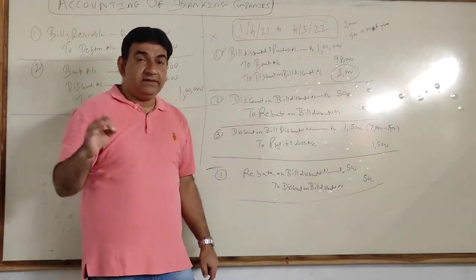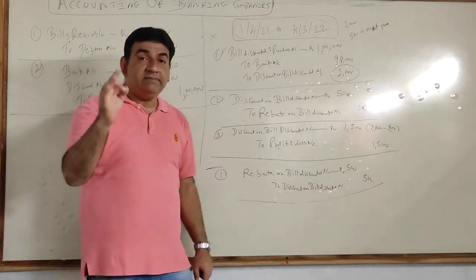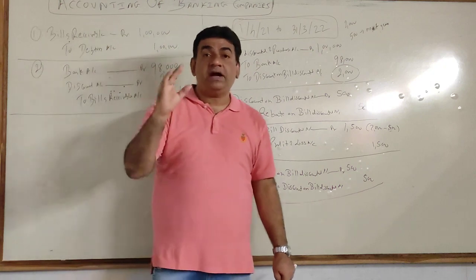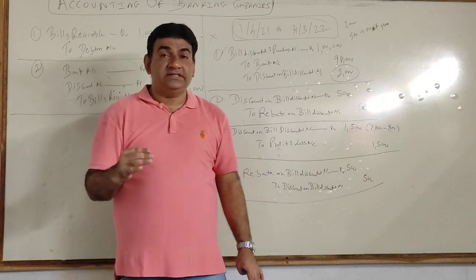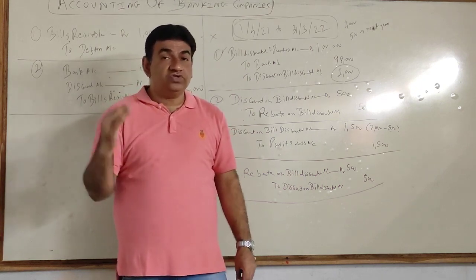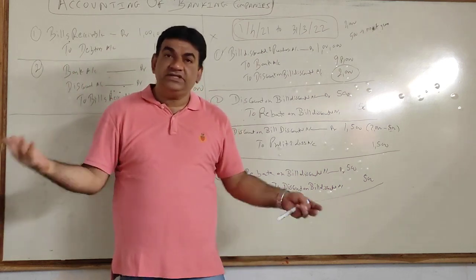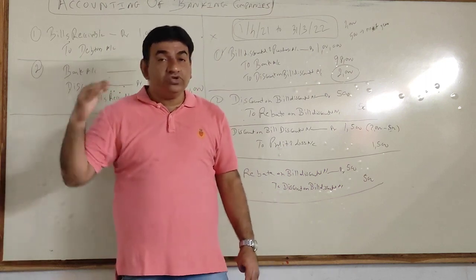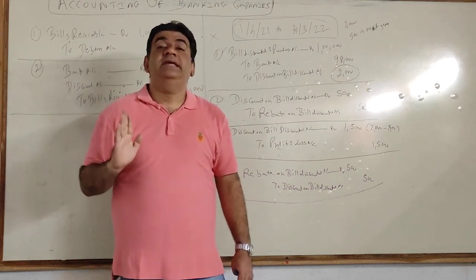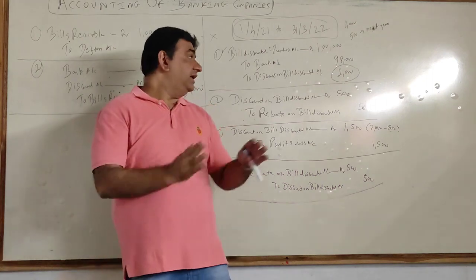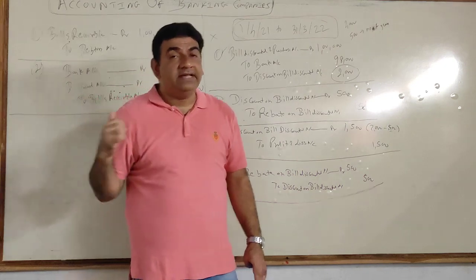Okay, and I am repeating again because I am winding up this video. I will take the sum in the next video. What is rebate? Rebate comes into picture when some part of the discount goes in the next year. In the question they will give you due dates. So rebate will be calculated only for those bills whose due date goes in the next year. If the due date is in the current year, it's an income of the current year only. So only in those cases where the due date goes in the next year, rebate will be calculated. Okay guys, now if I take the full sum in this video, it will get too much extended. So I'm just winding this video, and the sum I'm taking in the next video.